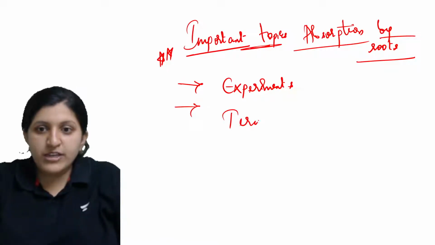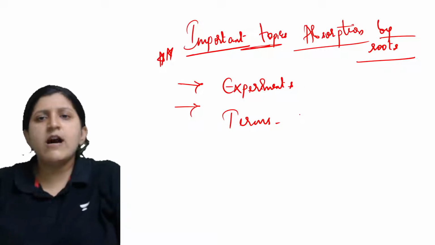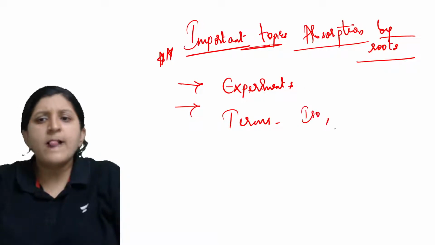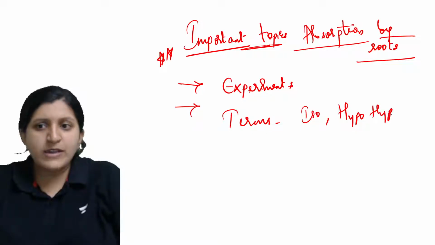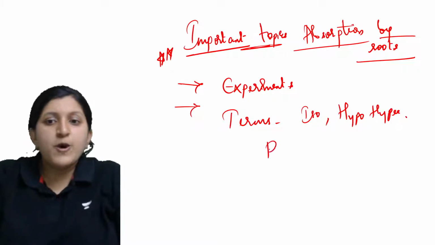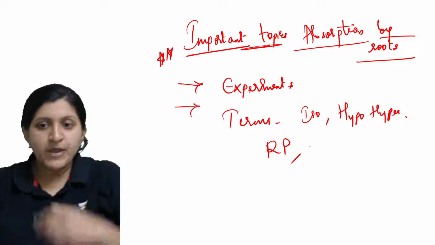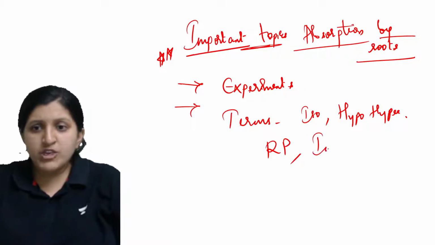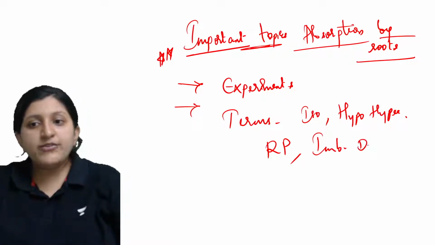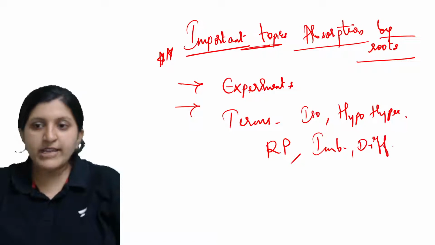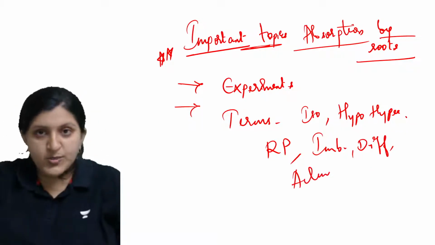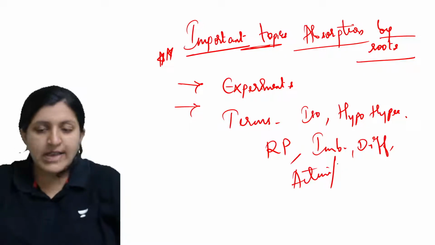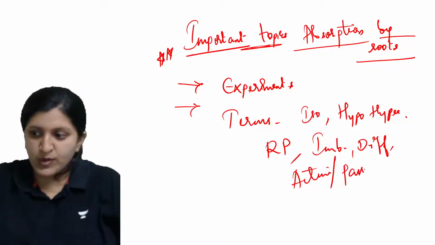Okay, so different terms, like isotonic solution, hypotonic solution, then hypertonic solution. Then root pressure is mentioned, then the imbibition process, then the diffusion process. All right, and other than that, active transport and passive transport. So it is not just active transport, passive transport is also important.